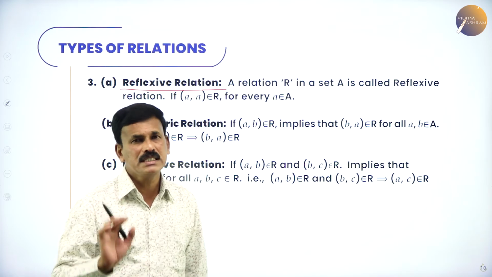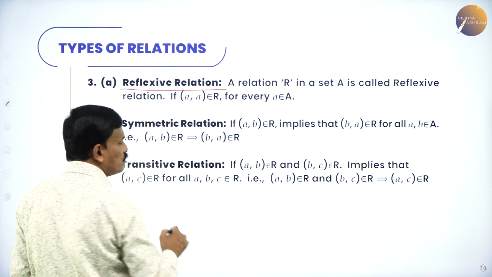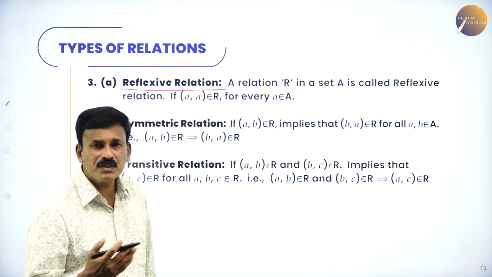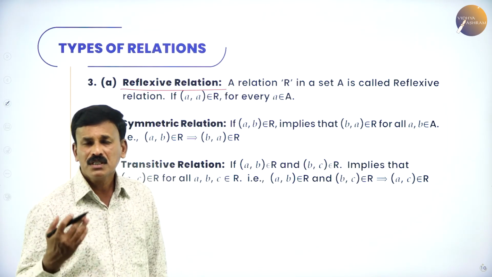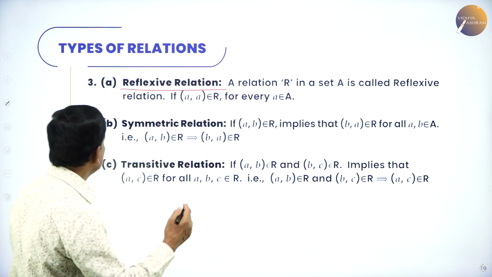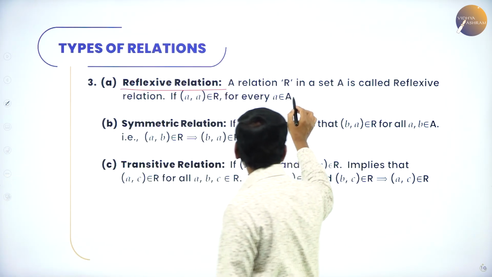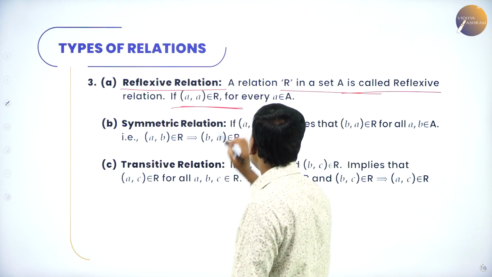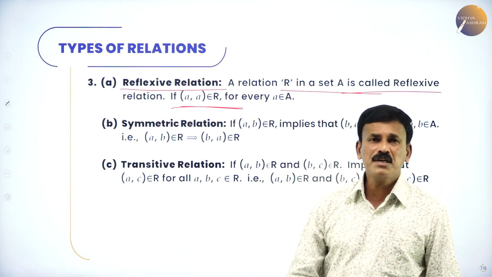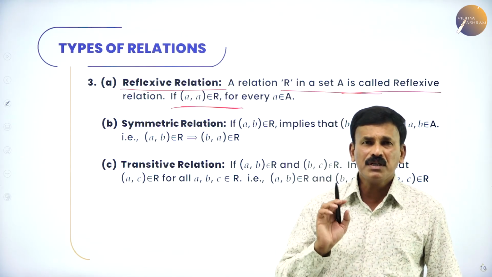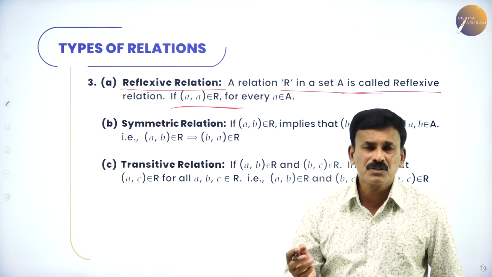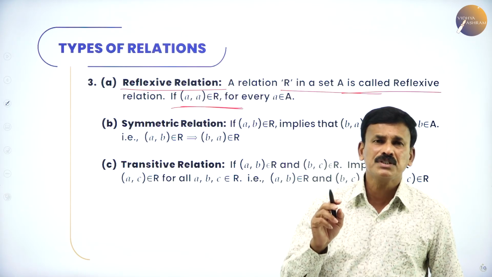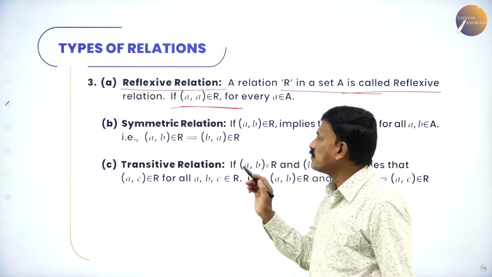Let me explain in detail what is reflexive. Reflexive means reflection, the same reflection. If you stand in front of a mirror, what will you see? The same image. That is the reflection. So a relation R in a set A is called a reflexive relation if (a, a) belongs to R. If (a, a) belongs to R, (b, b) belongs to R. For example, if elements are taken 1, 2, 3, then (1,1), (2,2), (3,3) come under this reflexive relation.